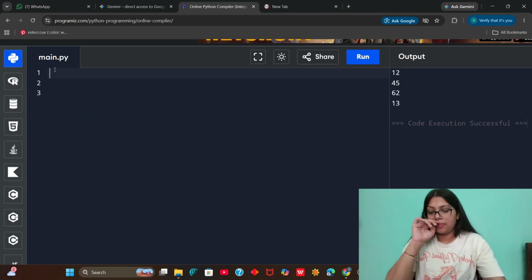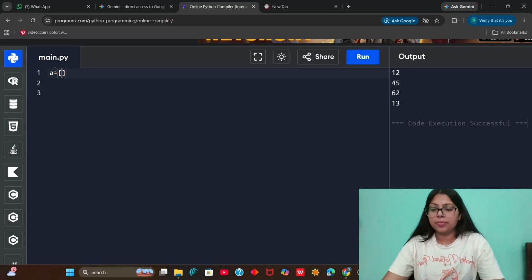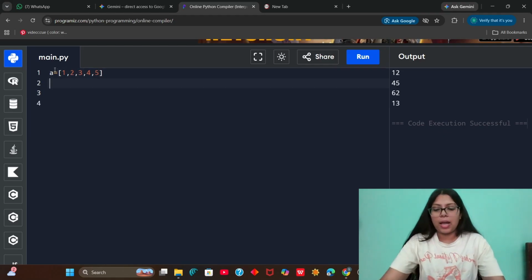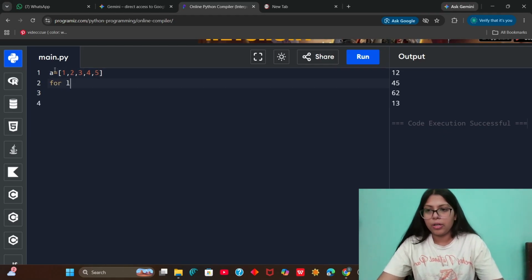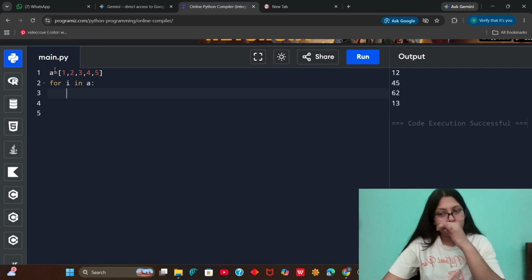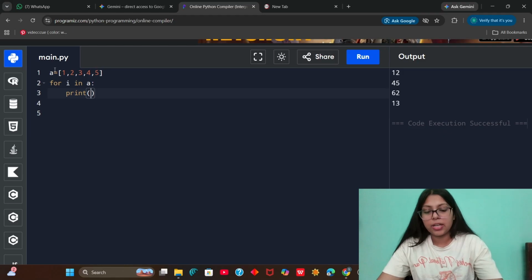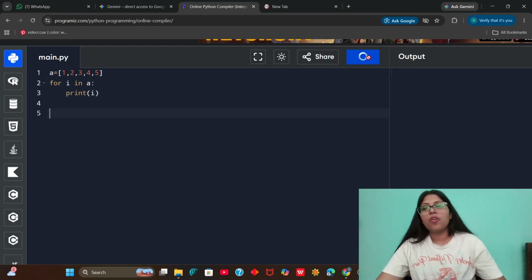Let me show you. So A is a list, and it has 1, 2, 3, 4, 5. Now I am saying that I have to loop over, I have to iterate over A. So I will write for I in A. What will I do for each iteration? I need to print I. So what happens here? It will print each of the numbers.